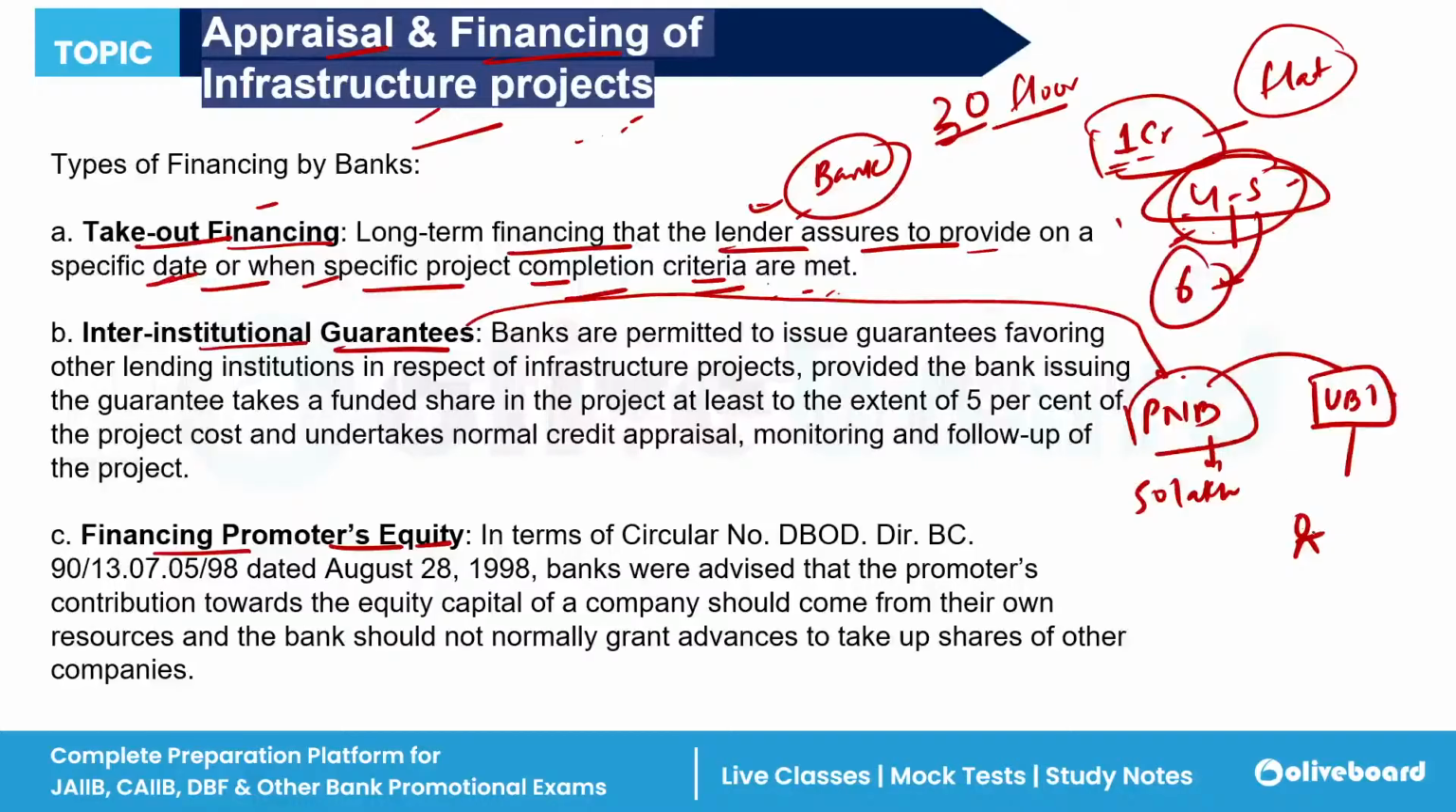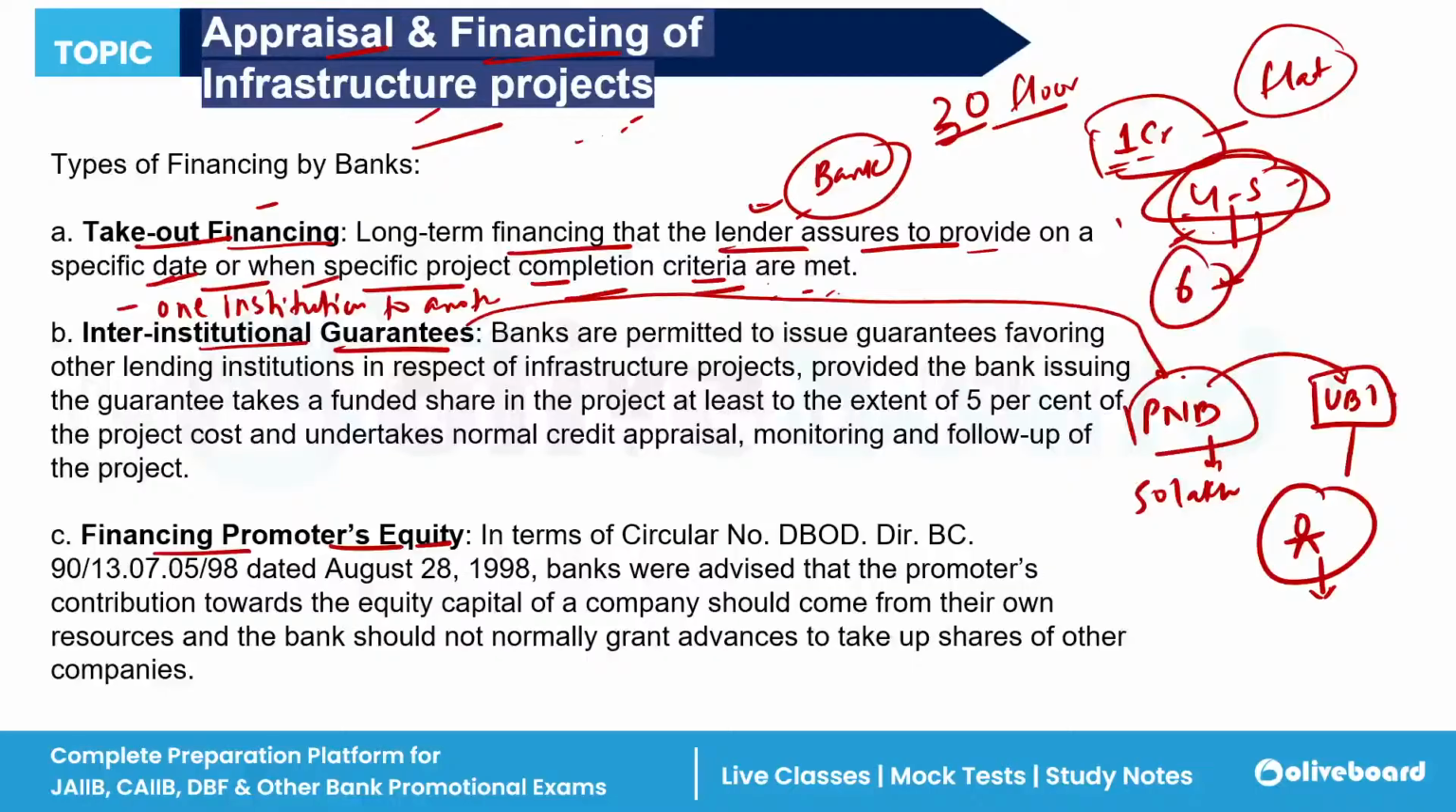Yes. PNB says to this borrower that I'm giving you the guarantee of this bank that this bank will give you the money, 50 lakh rupees. Now, this is inter-institutional, meaning from one institution to another. One institution is giving the guarantee to another institution that please give the money to this particular borrower.